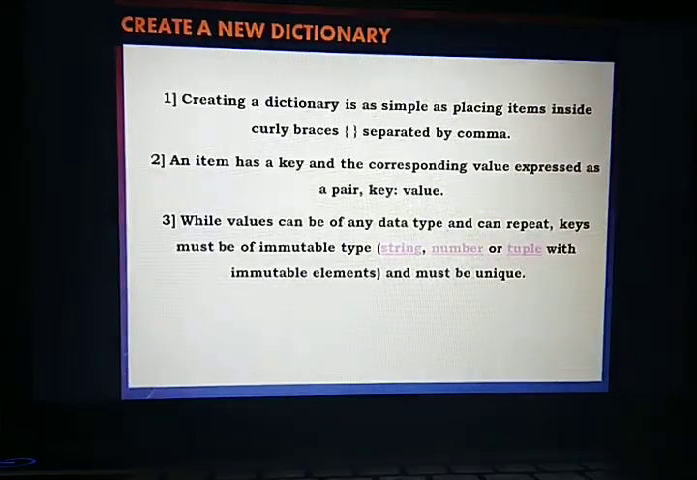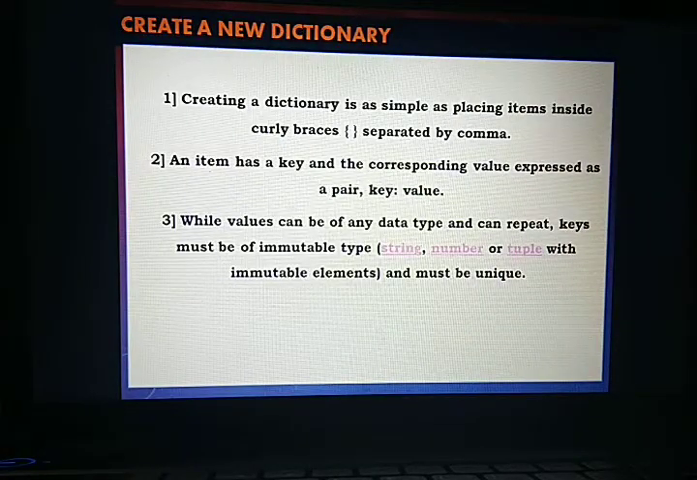Let's see. Creating a dictionary is as simple as placing items inside curly brackets. The signature of a dictionary is curly brackets. An item has a key and its corresponding value, expressed as a pair, key and value. While values can be of any data type and can repeat, keys must be immutable. That means keys cannot repeat. For each value there is a unique key. A string, number, or tuple with immutable elements can be a key, and it must be unique.